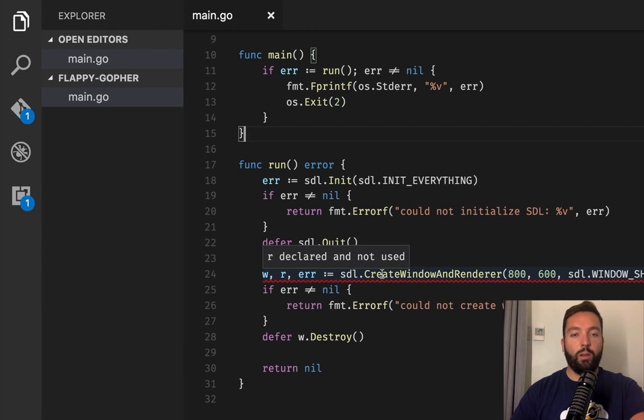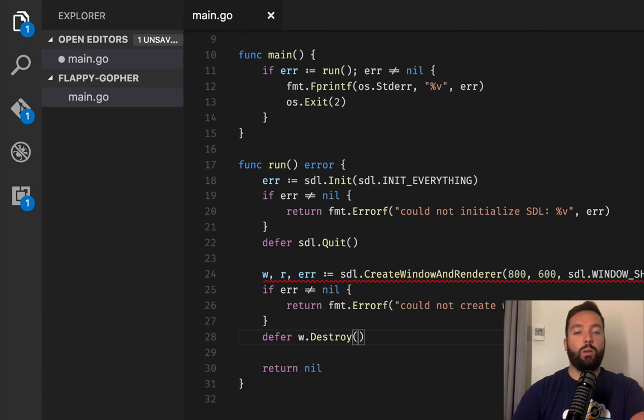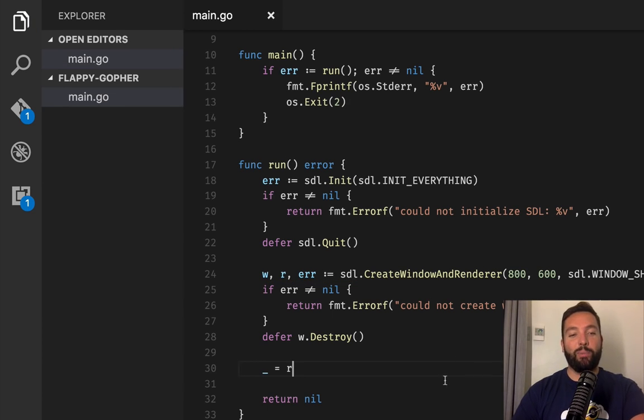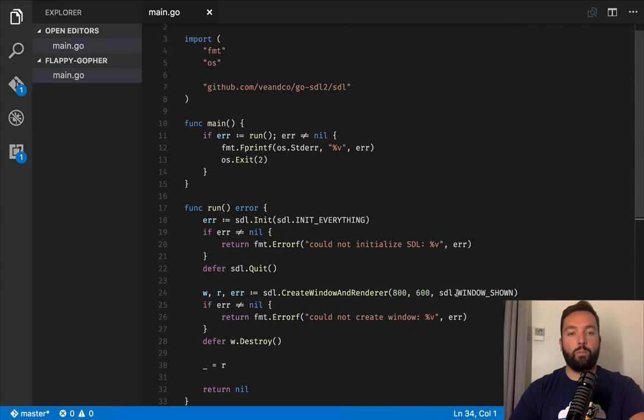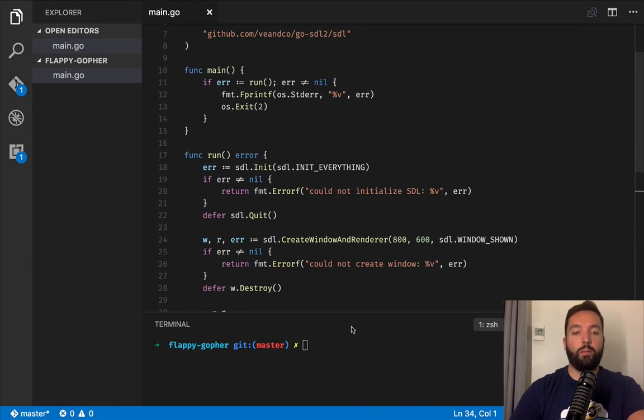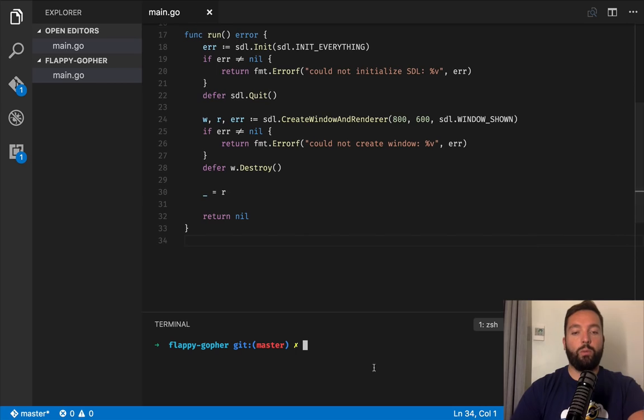Still not happy. R declared and not used. Yeah, we're not using R. So for now, I'm gonna do this thing, basically telling the compiler I know what I'm doing, don't worry. So it lets me compile. Okay, so let's try to run it. And I'm gonna do go run main.go.